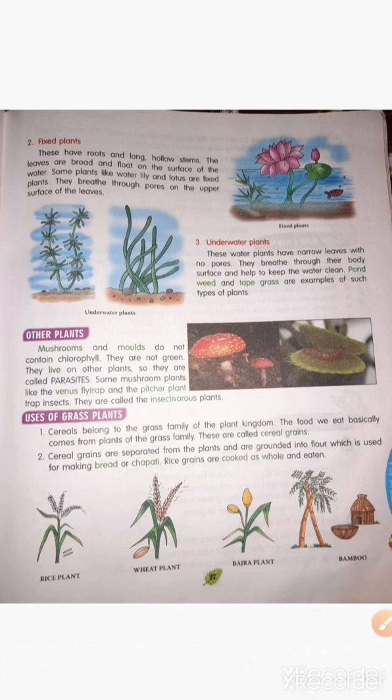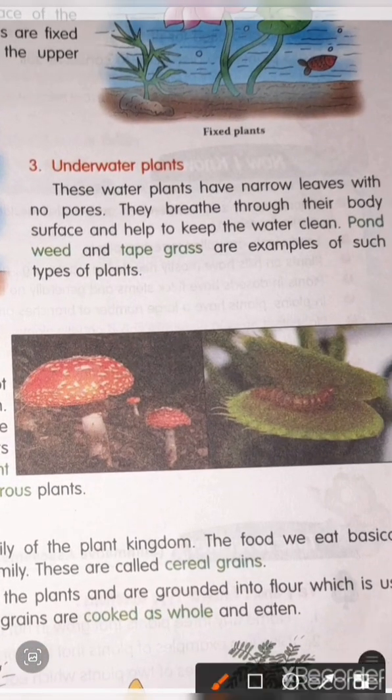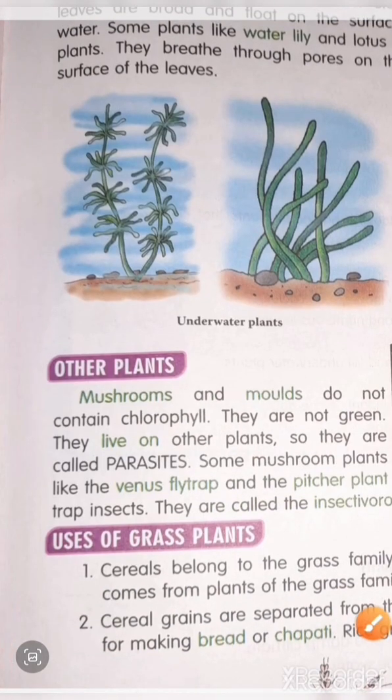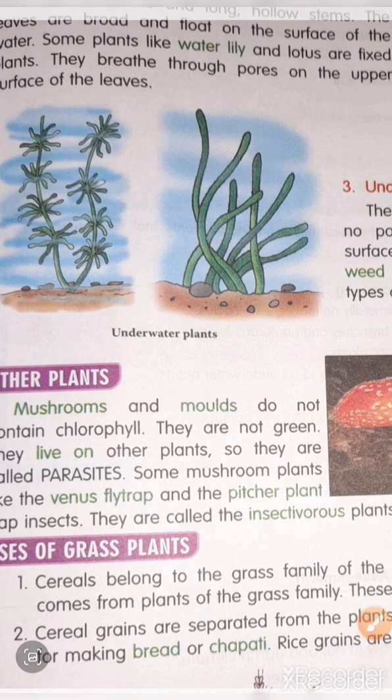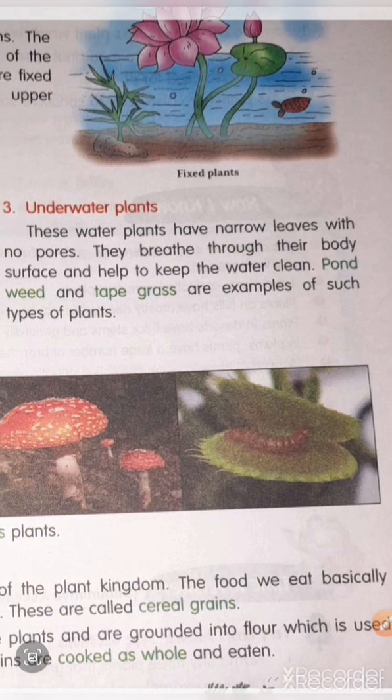The next one is underwater plants. What are underwater plants? These water plants have narrow leaves with no pores. They breathe through their body surface and help to keep the water clean. Pondweed and tape grass are examples of such plants.